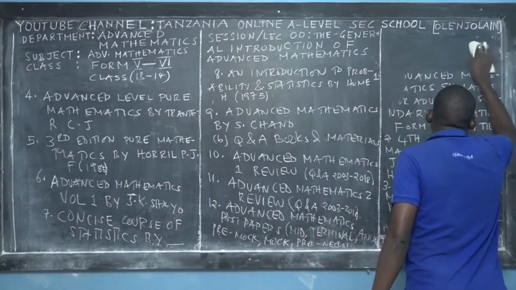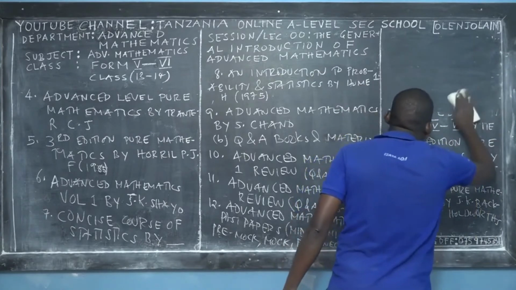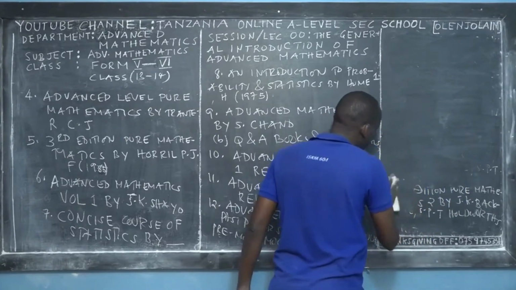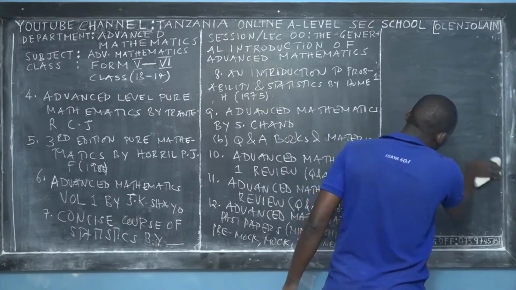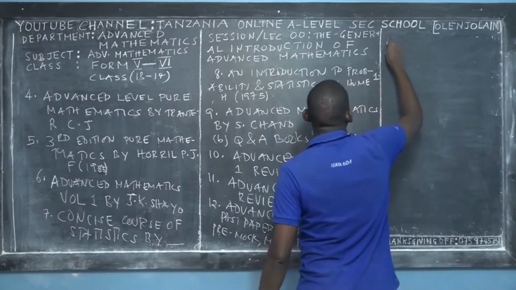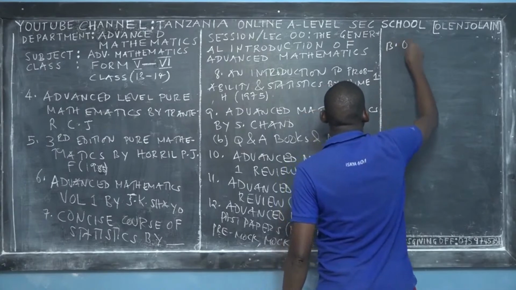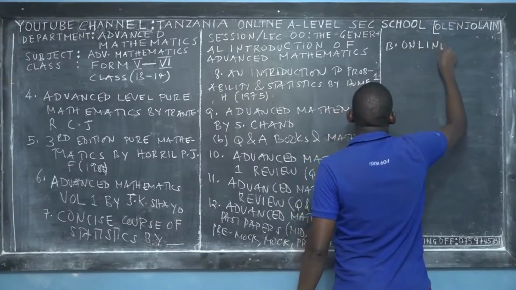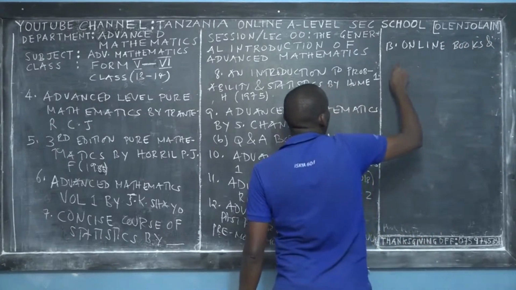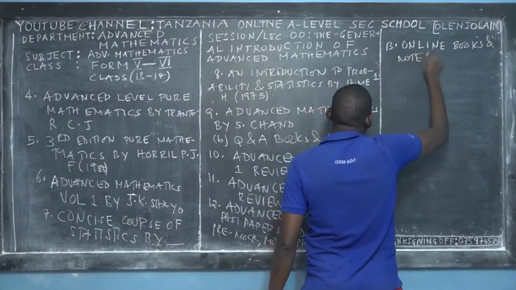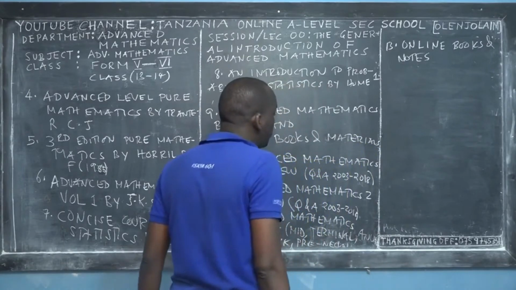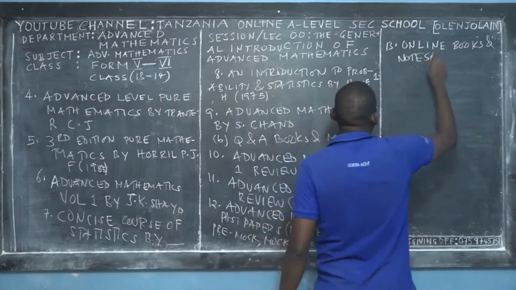Again, you can get some other reference book, and you can also get some questions and answers book. And this is number 13. You can also use online resources. So you can use online books, I recommend them, and even online sorting notes, because online education is available elsewhere in the world whenever you have internet.